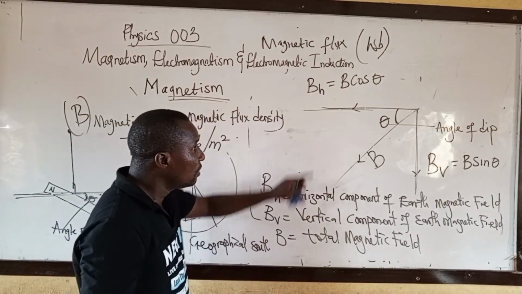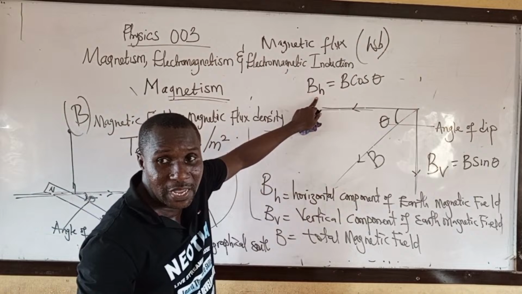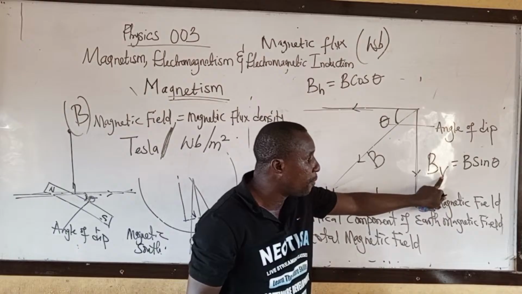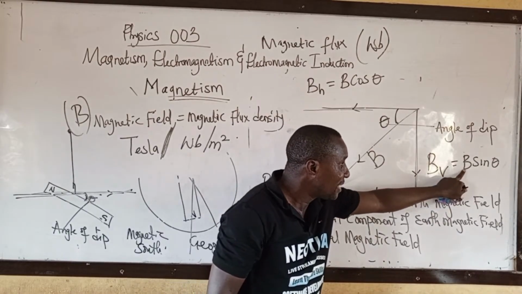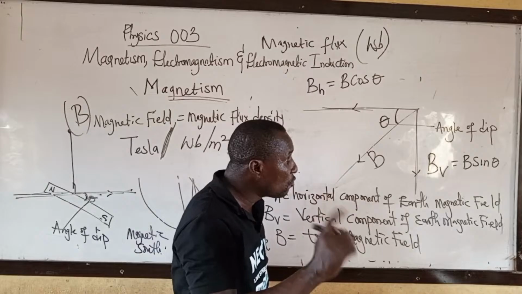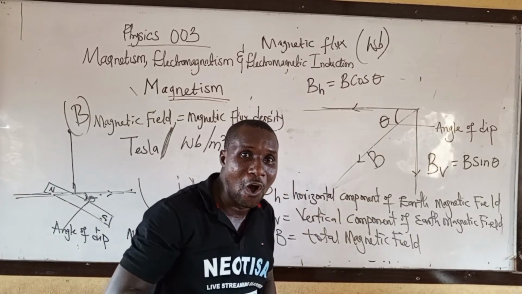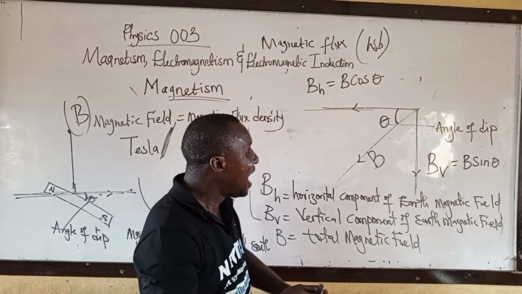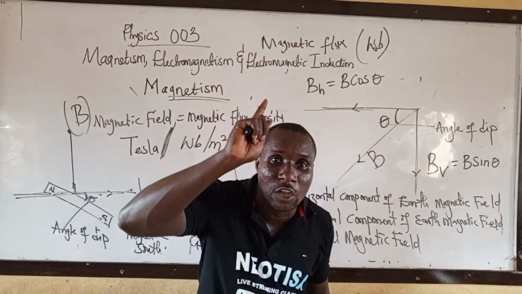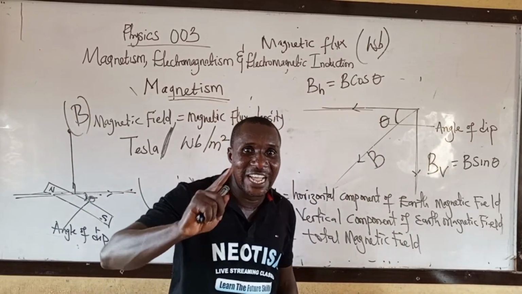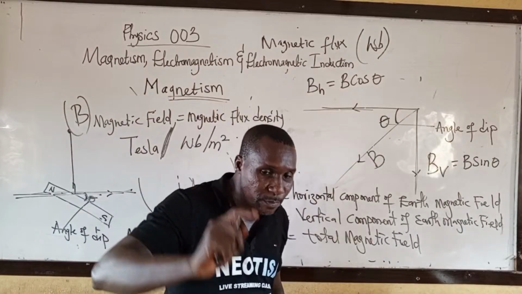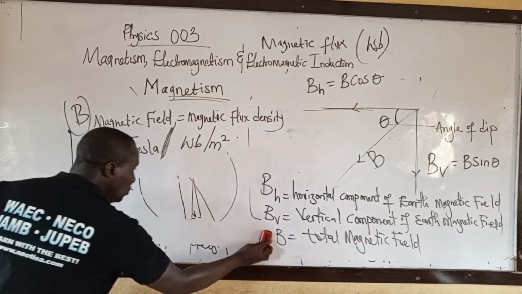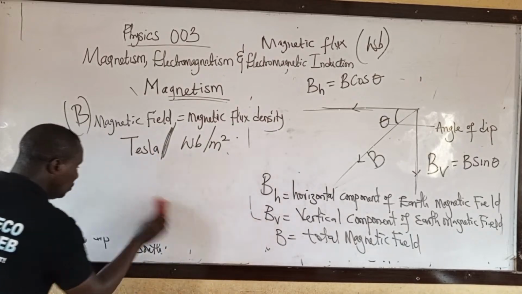Then quickly write it down. That means the horizontal component of Earth's magnetic field is magnetic field cos theta. The vertical component of Earth's magnetic field is magnetic field sine theta. Then take note, at the equator, angle of D is equal to 0. At the magnetic equator, angle of D equals 0. Write it down, please, because you need it.